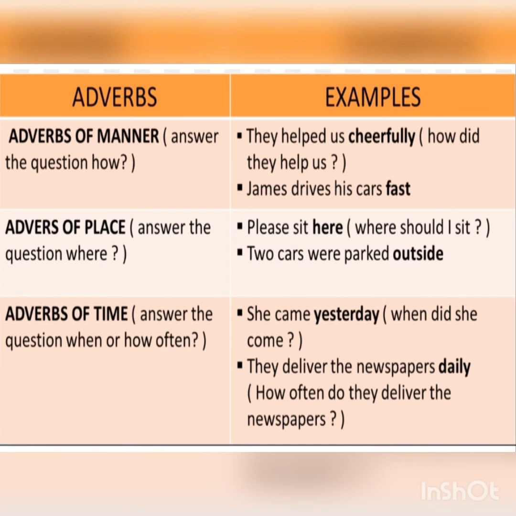Now let us take a quick recap of all the three kinds of adverbs with examples. Adverbs of manner. The first kind was adverb of manner, which answers the question how. Now see the examples. They helped us cheerfully. How did they help us? Cheerfully. So cheerfully tells us the manner in which they helped us. See another one. James drives his cars fast. So how does he drive his cars? Fast. So fast is an adverb of manner.